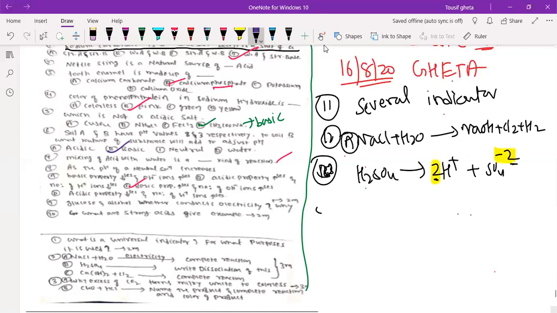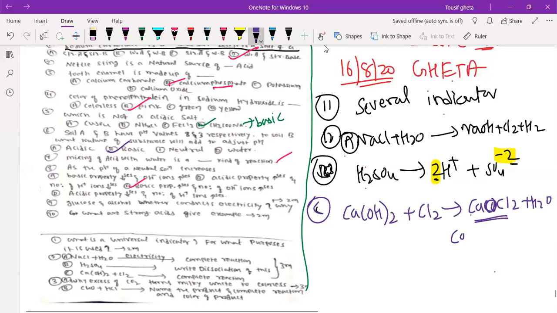Now C question was what? It is Ca(OH)2, and this is nothing but dry slaked lime actually. Chlorine gas, if you pass, then you will get bleaching powder. You will get CaOCl2 bleaching powder, calcium oxychloride, and water will be there. So this is bleaching powder, also called calcium oxychloride. So this was the reaction. See, this was the second question. Then third question was what?